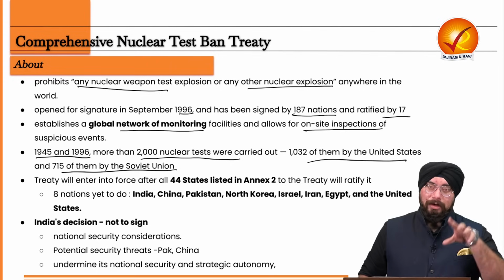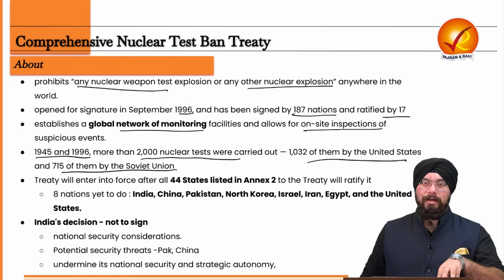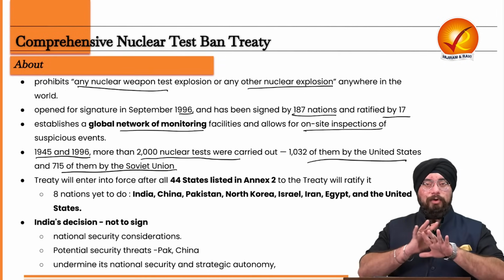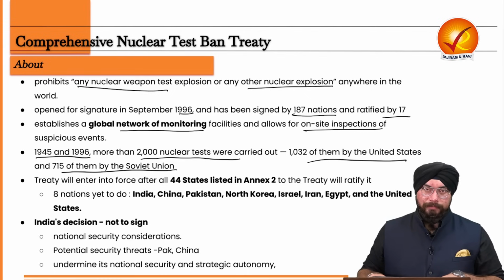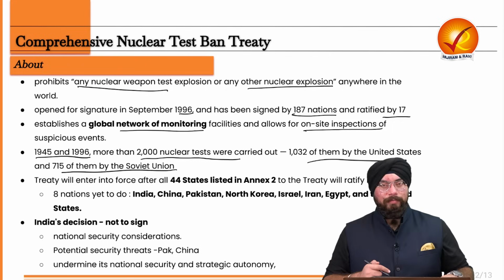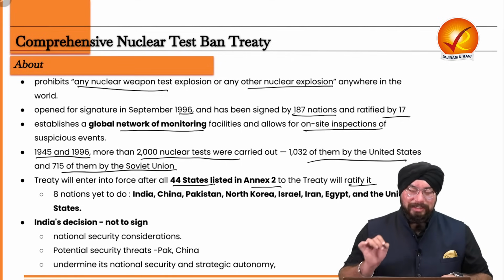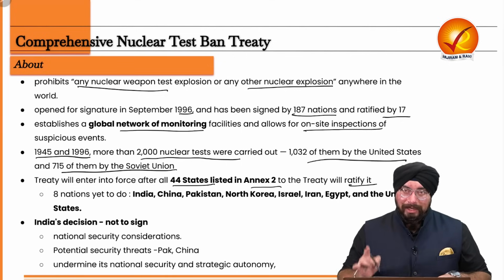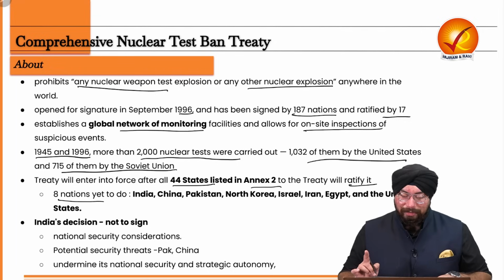One thing you have to understand: because of these many nuclear tests happening, this treaty came into being, which said that we will comprehensively ban any type of nuclear test in the entire world. But is this treaty in force? No, the treaty is not in force. The treaty will enter into force after the 44 states which are listed in Annex 2 of the treaty ratify this particular treaty. Until now, 8 nations among these 44 states have not yet ratified this treaty.